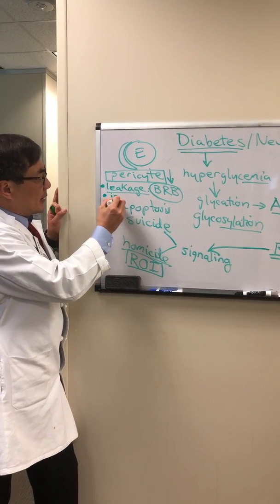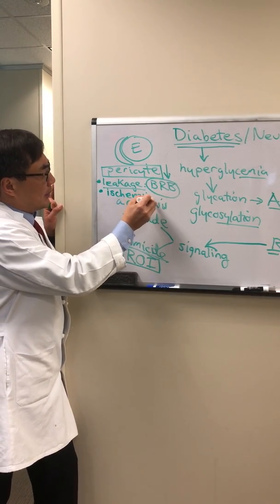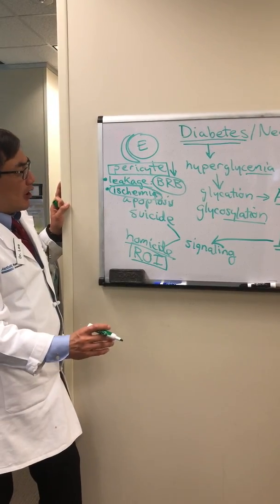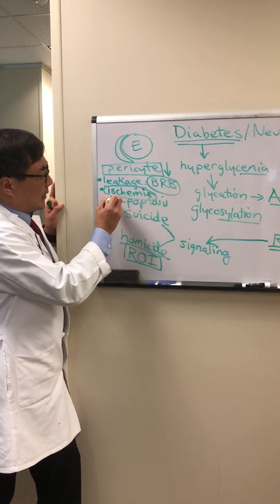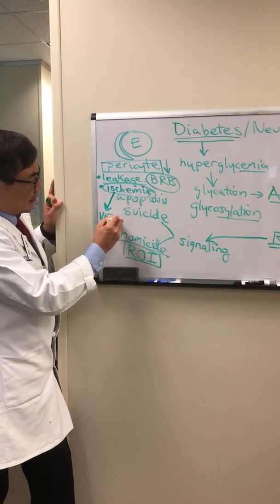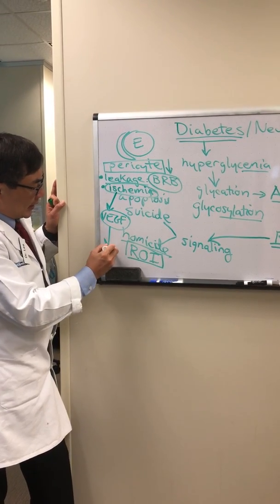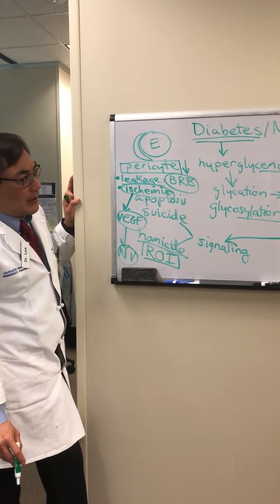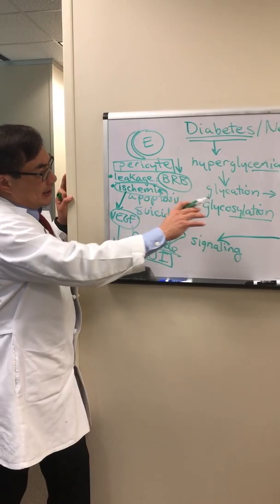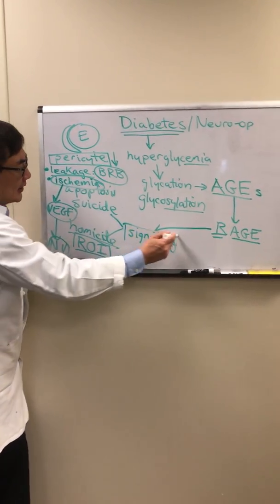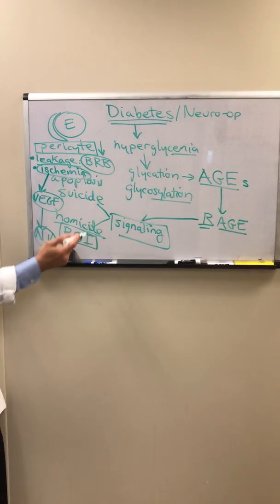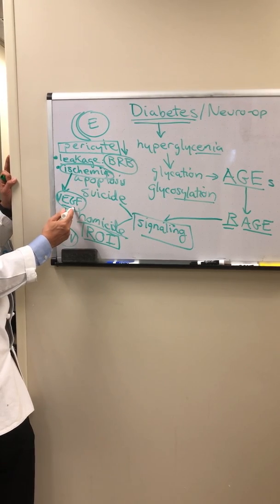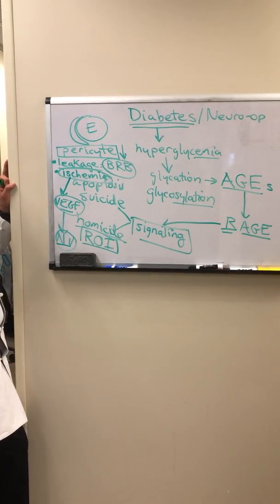However, over time, the progressive damage leads to ischemia, and that ischemia is manifesting as microaneurysms and small vessel disease in the retina. The ischemic retina then produces vascular endothelial growth factor, VEGF, and when that occurs, new vessels form, and that is the form of diabetes that we call the proliferative form of diabetic retinopathy. So really it is hyperglycemia leading to AGE, and then RAGE, changes in signaling mechanisms that lead to pericyte destruction and loss, followed by breakdown of blood-retinal barrier, leakage, ischemia, production of vascular endothelial growth factor, neovascularization, and proliferative diabetic